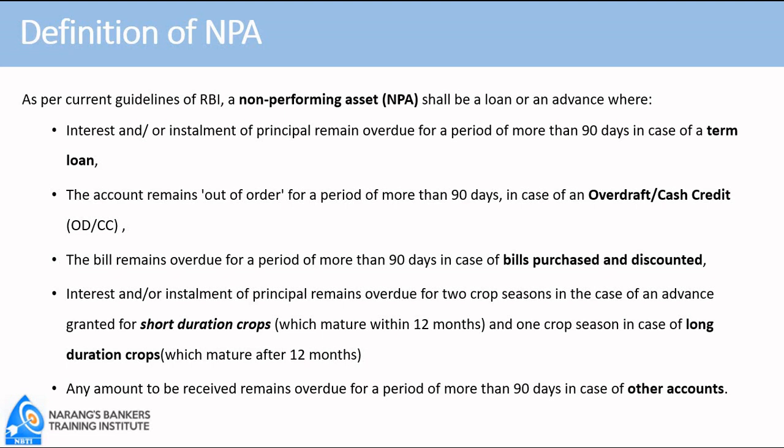So if the amount is to be recovered from sale proceeds of short duration crops, and if the amount remains overdue beyond two crop seasons, it becomes NPA. And in case of long duration crops, it is one crop season instead of two crop seasons. In all other cases, when the amount receivable remains overdue for more than 90 days, it is called NPA.